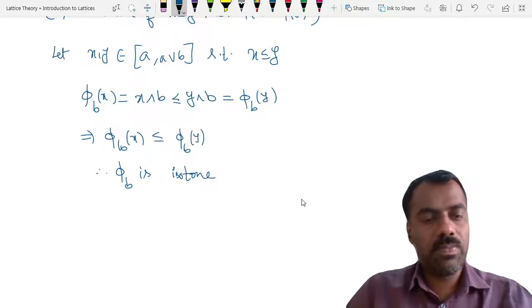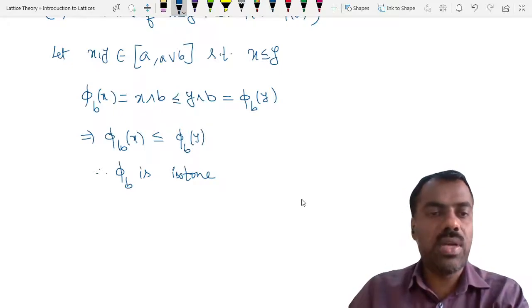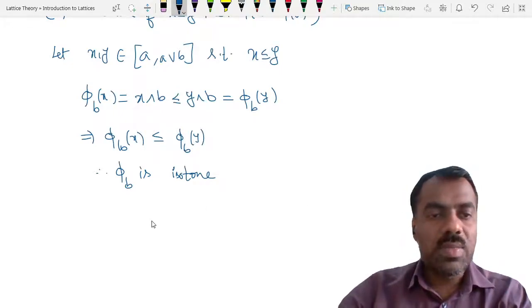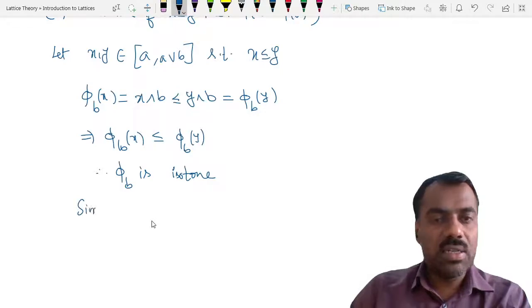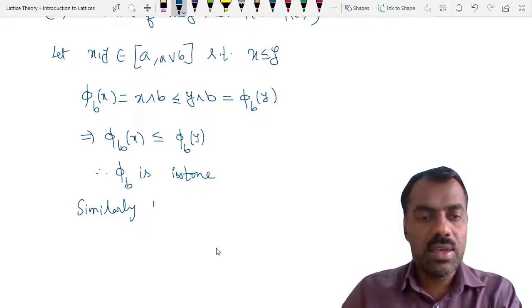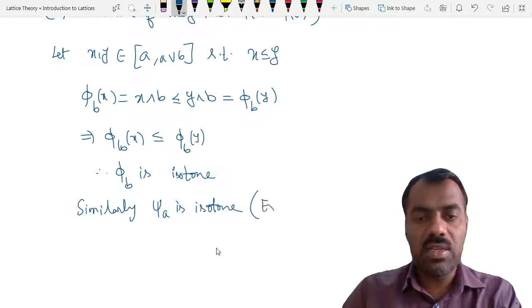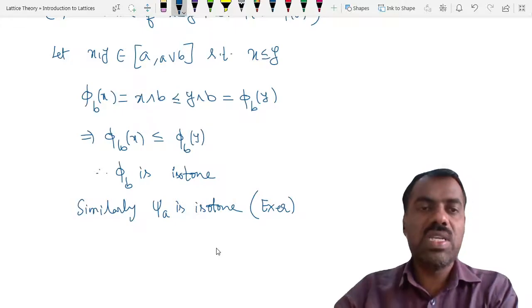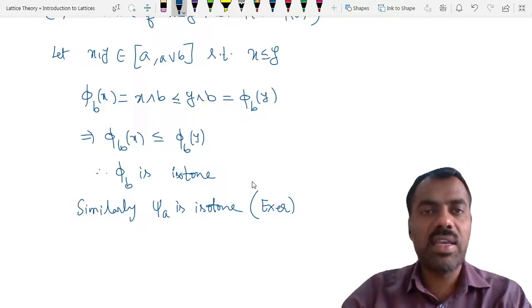Okay, phi b is isotone. Similarly, you can easily show that psi a is isotone. Just prove it how we did for phi b. It is very simple, so I leave it as an exercise.